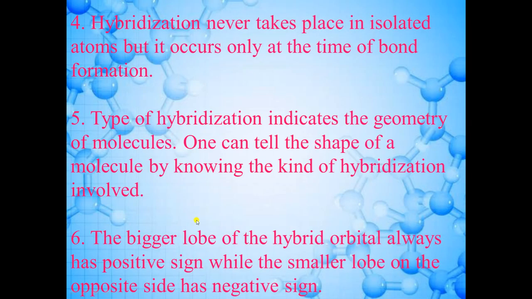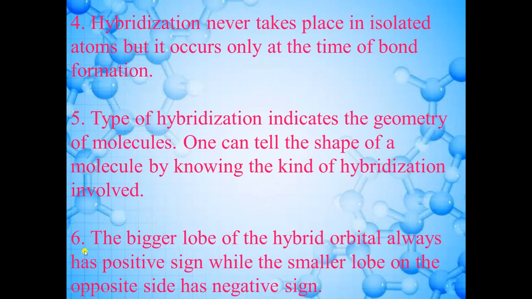Fourth point is hybridization never takes place in isolated atoms, but it occurs only at the time of bond formation. So when one atom approaches another atom, at the time of bond formation, hybridization will take place. Next point is type of hybridization indicates the geometry of molecules. One can tell the shape of a molecule by knowing the kind of hybridization involved. If we know what is hybridization, sp, sp2 or sp3, then we can easily guess what is the geometry or what is the shape. So you will understand this point in further examples.